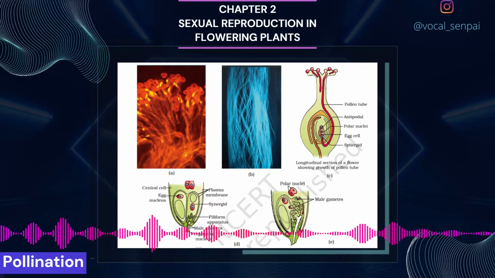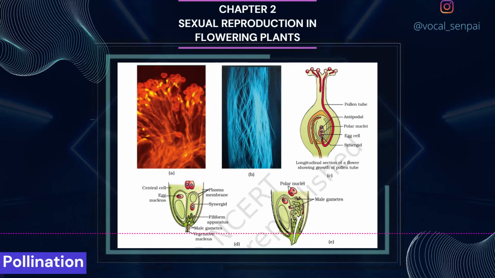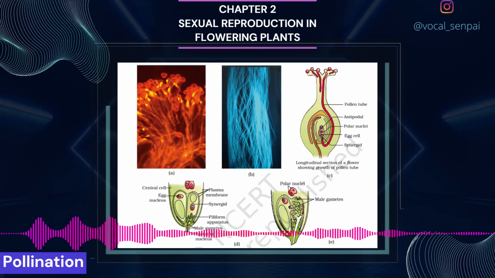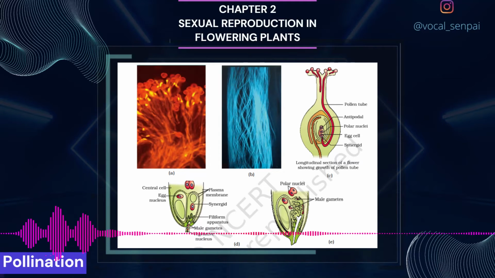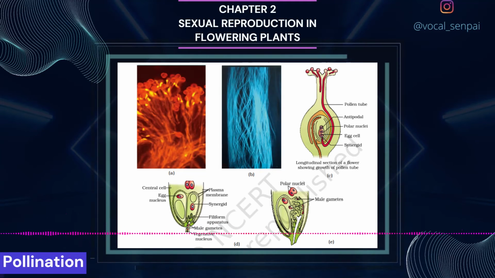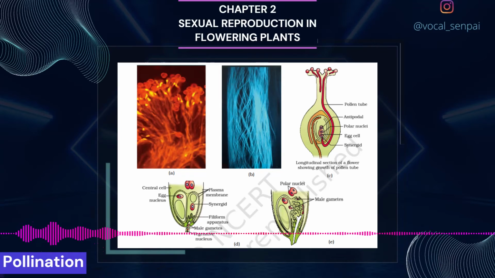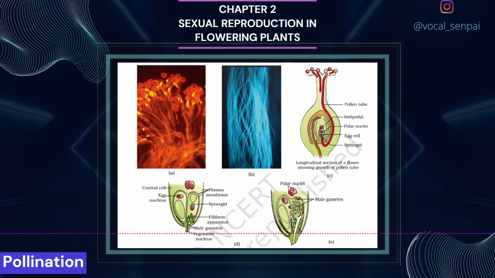If the female parent bears bisexual flowers, removal of anthers from the flower bud before the anther dehisces, using a pair of forceps, is necessary. This step is referred to as emasculation.